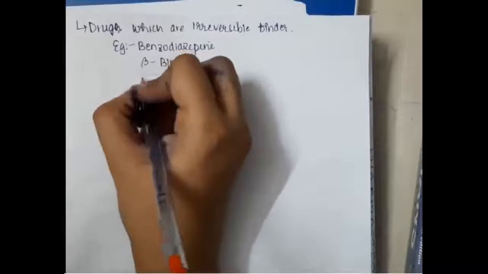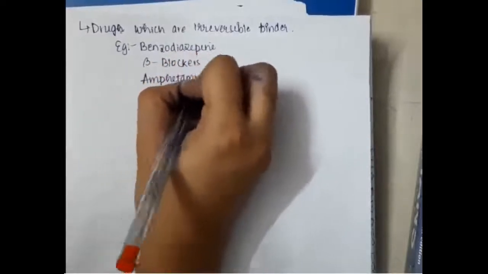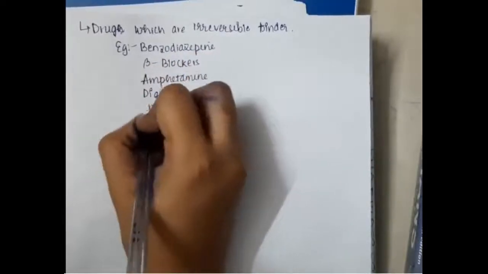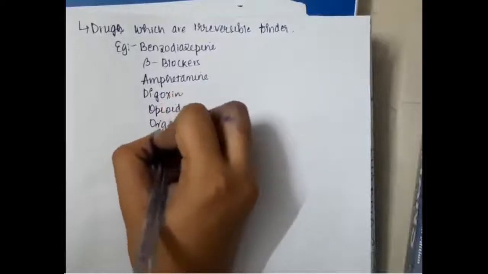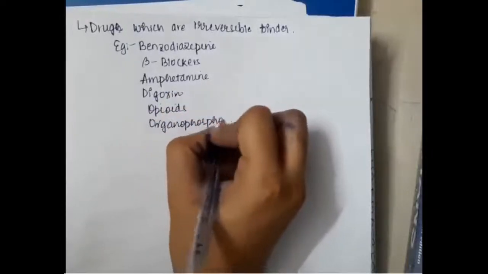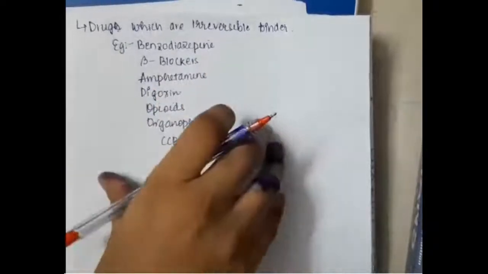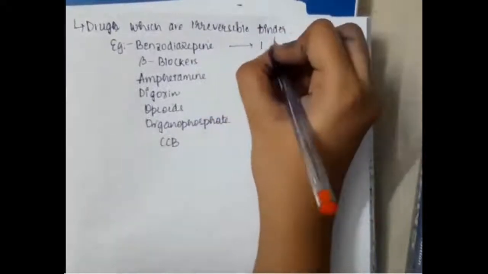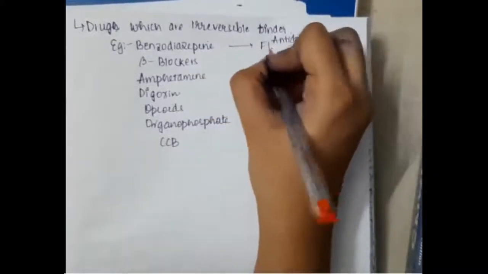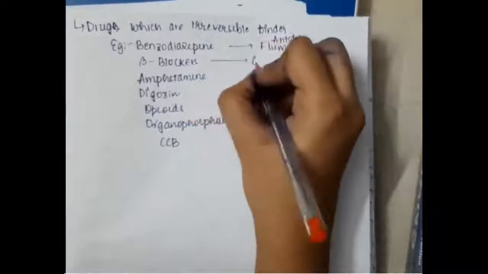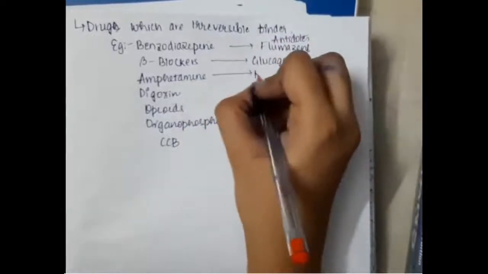For example, drugs like benzodiazepines, beta blockers, amphetamine, digoxin, opioids, organophosphates and calcium channel blockers all have an antidote, so they do not undergo hemodialysis. Benzodiazepine has the antidote flumazenil, whereas beta blockers have the antidote glucagon.